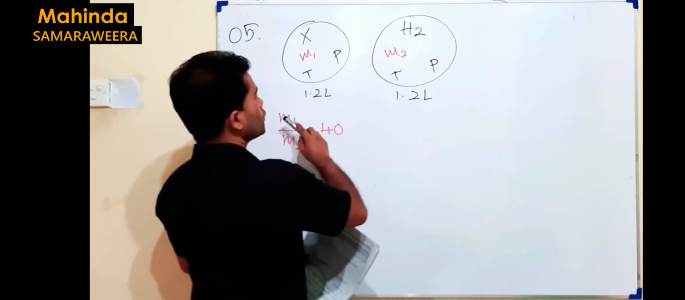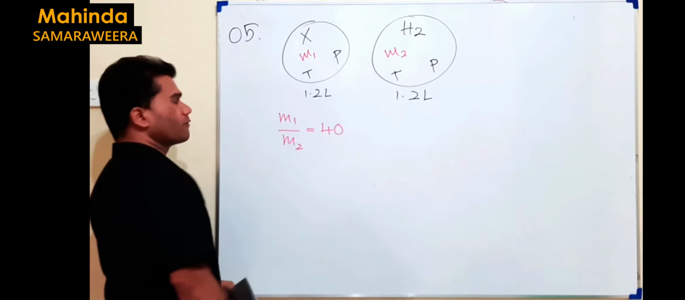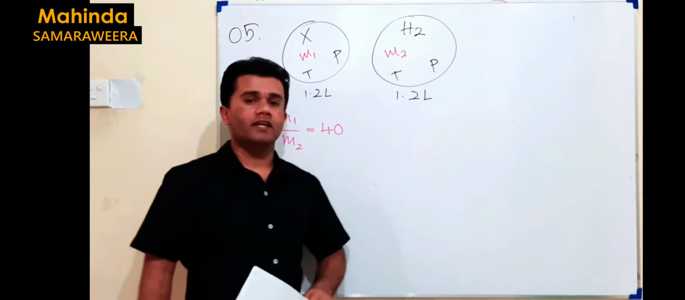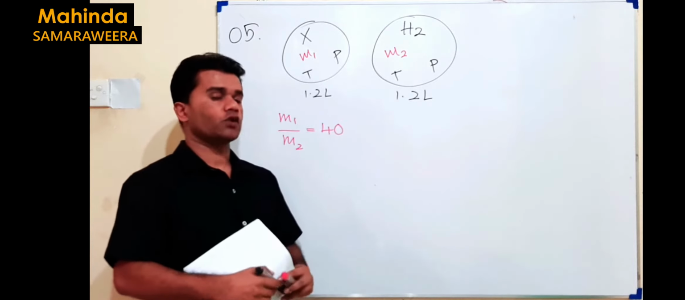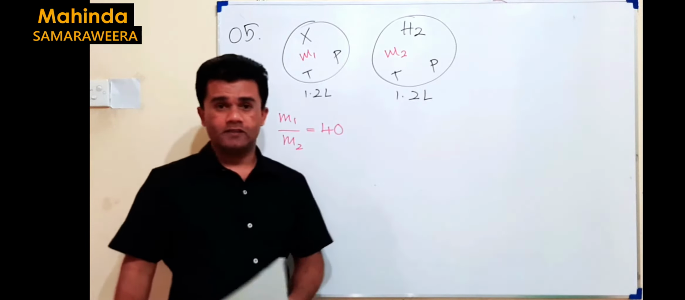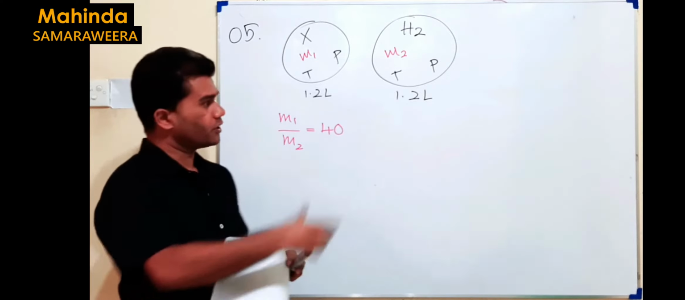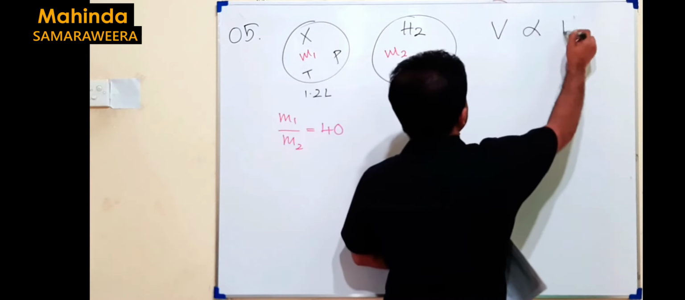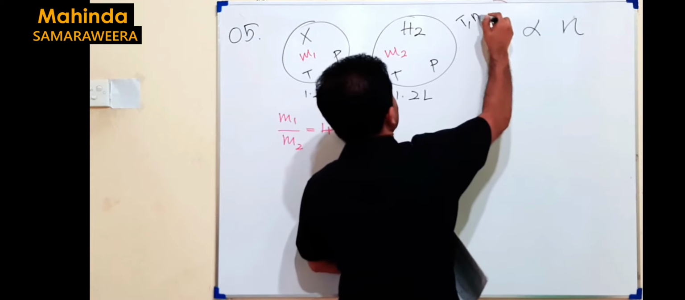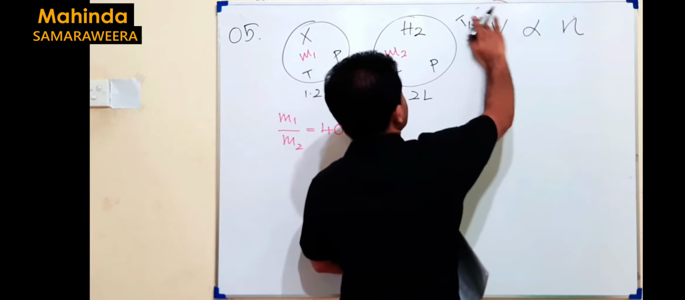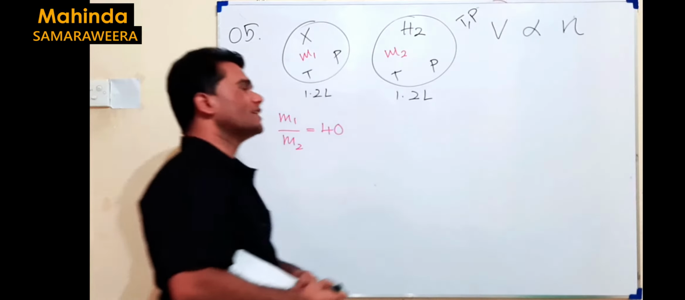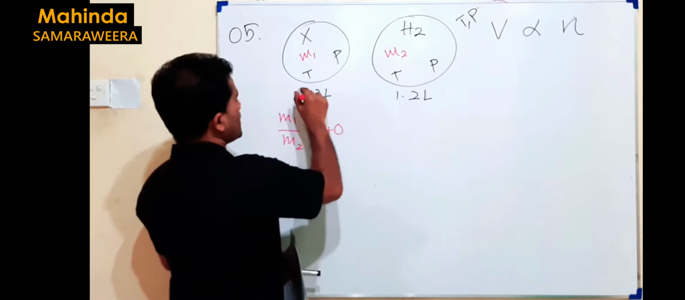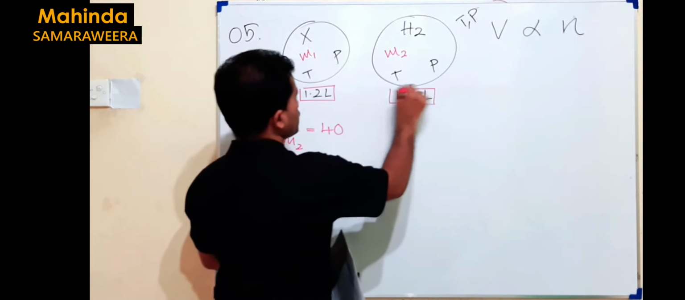Since it is about volume and mass, here we can convert them into number of moles. Number of moles, volume, two gases at the same temperature and pressure. I can apply then Avogadro's law. You know the condition for Avogadro's law? It should be a gas. Both of these two are gases, and these gases should be at the same temperature and pressure. So we can apply Avogadro's law. What is Avogadro's law? According to Avogadro's law, at constant temperature and pressure, volume is directly proportional to number of moles. But as you can see here, the volumes of the two gas samples are equal, 1.2 liter, 1.2 liter.